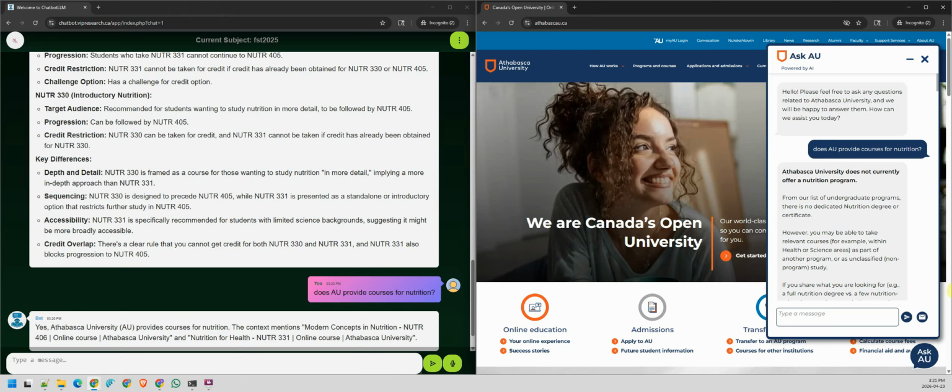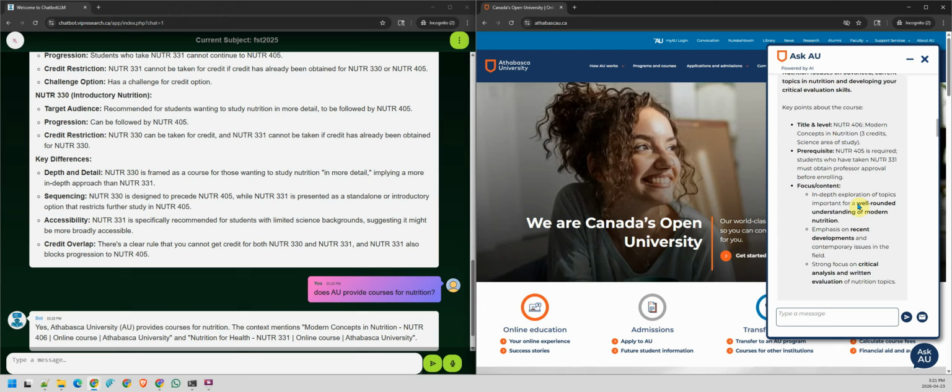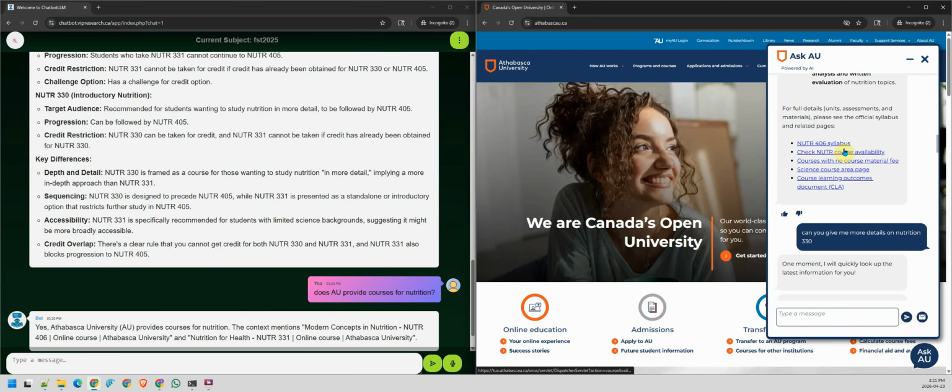Of course, that is also a good thing, because with these links, okay, this link is not useful because it asks you to browse all the courses. But on the other hand, these links are useful, like the syllabus link and so on. They are existing links.